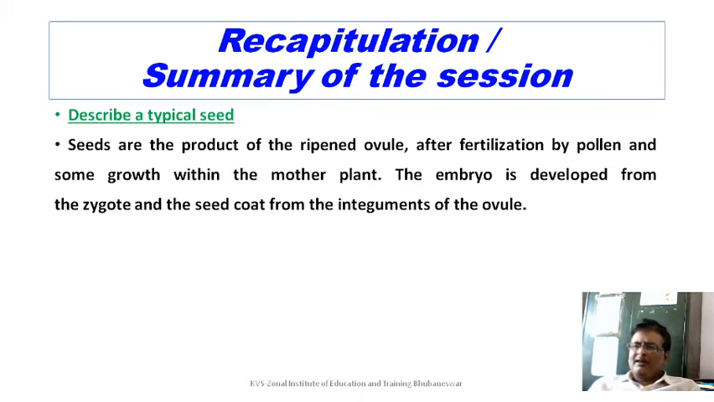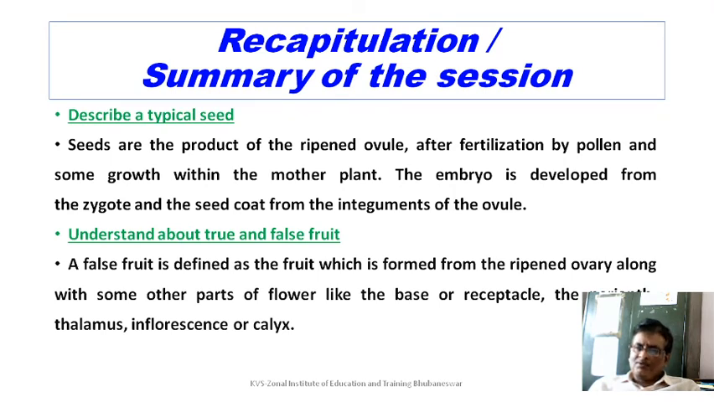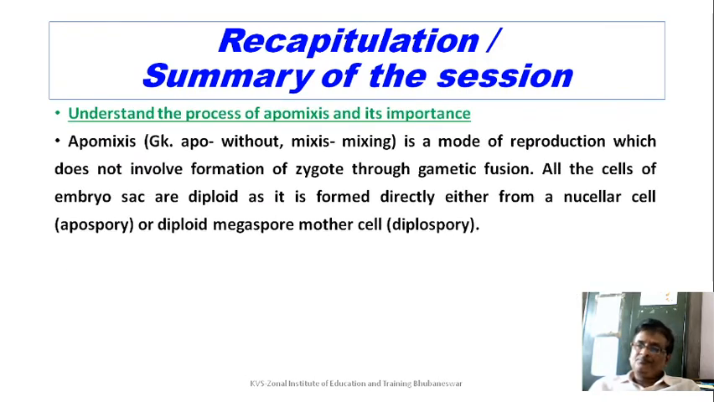What is a seed? It is the product of a ripened ovary after fertilization by pollen and some growth within the mother plant. The embryo is developed from the zygote and the seed coat from the integument of the ovule. What is the difference between true and false fruit? A false fruit is defined as the fruit which is formed from the ripened ovary along with some other part of the flower, like the base of the receptacle, the perianth, thalamus, inflorescence and calyx. But a true fruit is a ripened ovary.